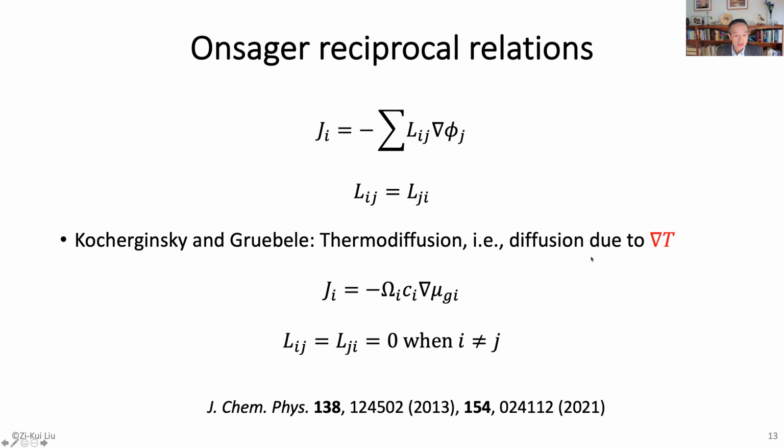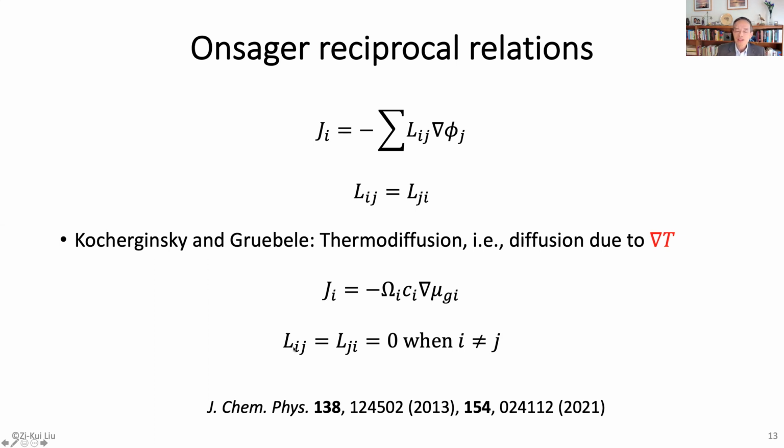They derive some equation, which shows that diffusion is only a function of the chemical potential gradient of that species alone. And that means that all the off-diagonal terms are zero.